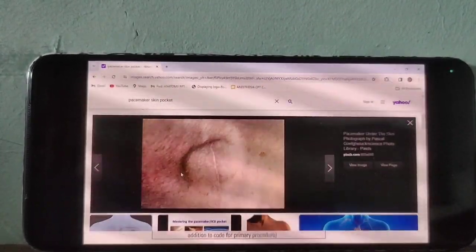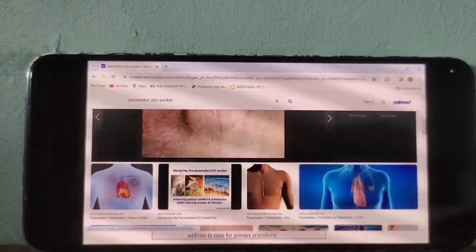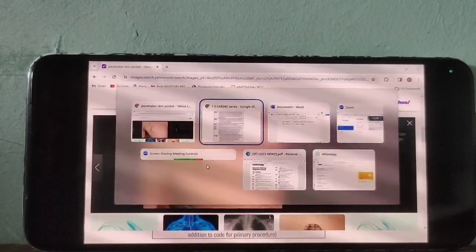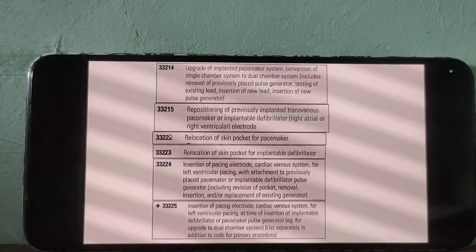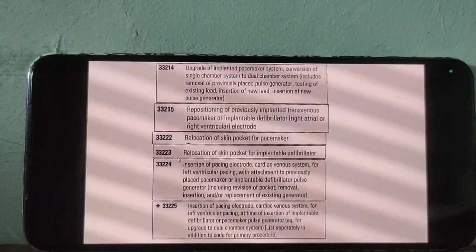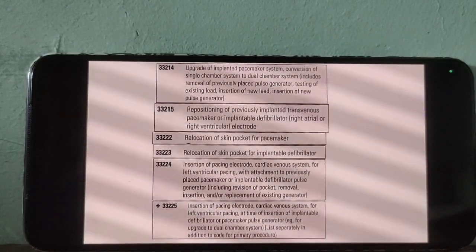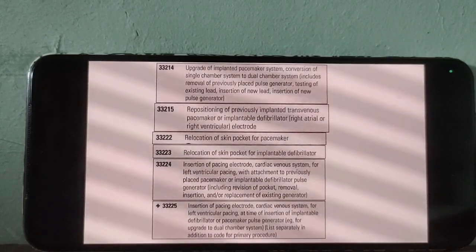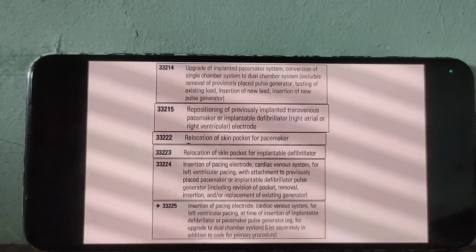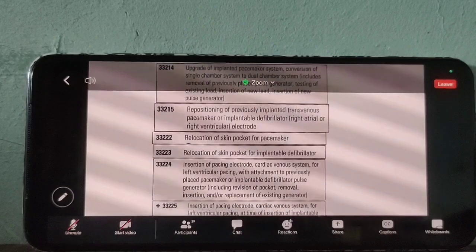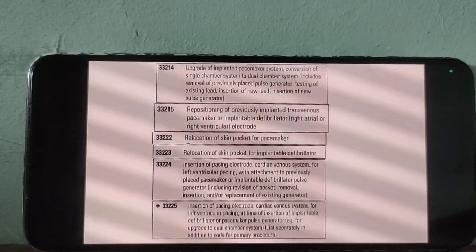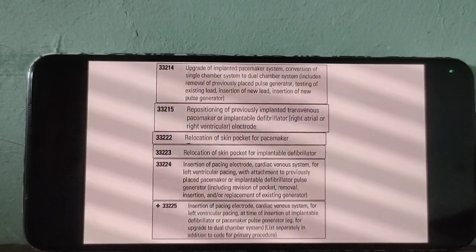Usually the skin pocket is placed under the skin. So here, relocation of skin pocket for pacemaker system is 22, for defibrillator system is 23. Both the pacemaker and the defibrillator are used to treat cardiac arrhythmia. But based on the features, the devices differ, so the codes will also differ. Relocation of skin pocket for pacemaker system is 22, for defibrillator system 23.